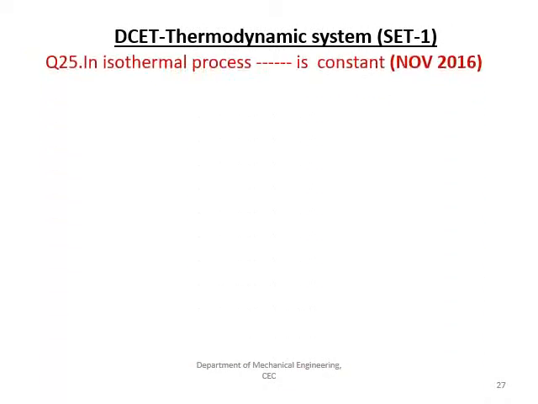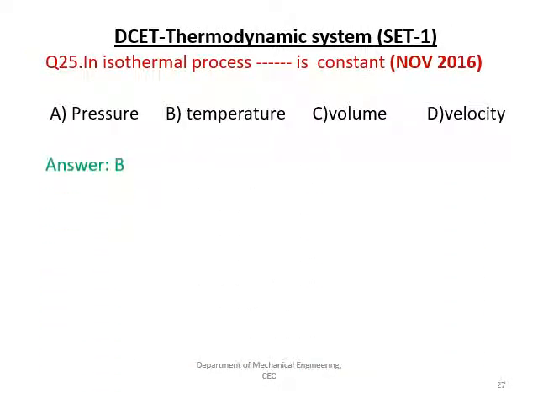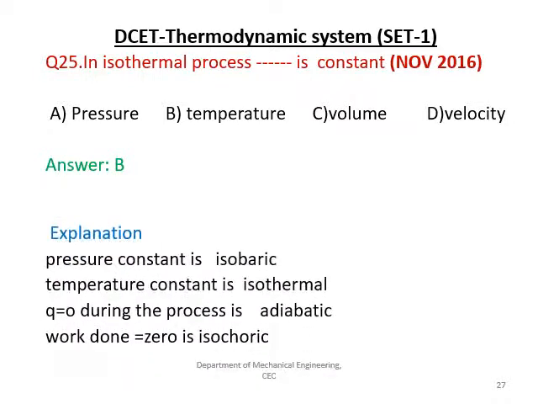The next one is, the isothermal process is constant for: pressure, temperature, volume and velocity. Out of the given options, the answer is B. Pressure is constant for isobaric, temperature is constant for isothermal, and for an adiabatic process Q is constant, and work done is 0 for an isochoric process.